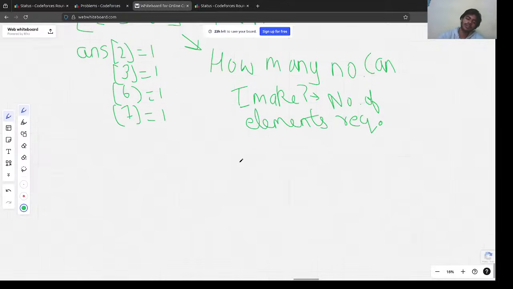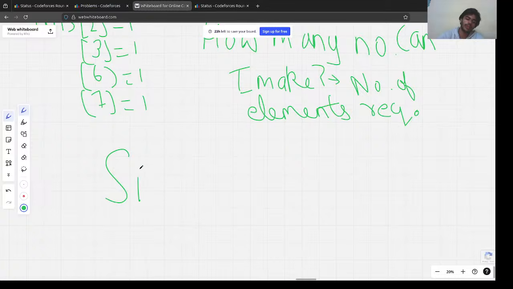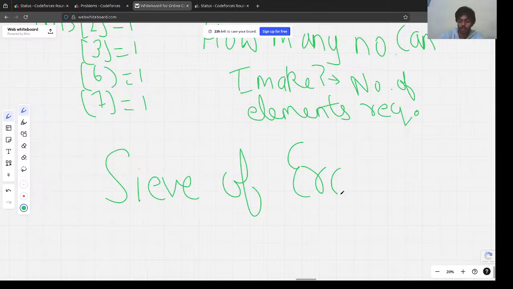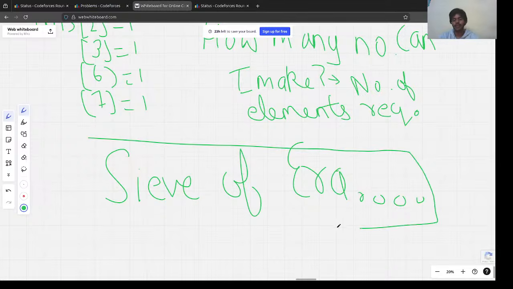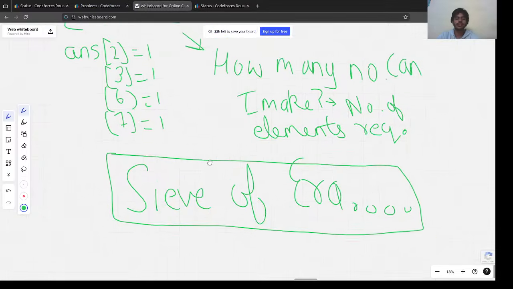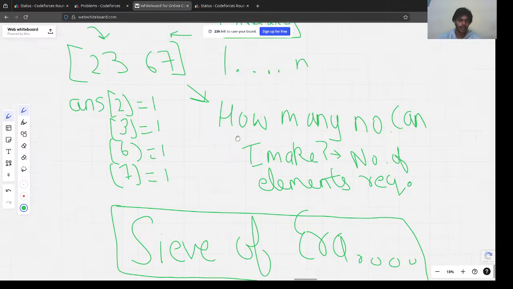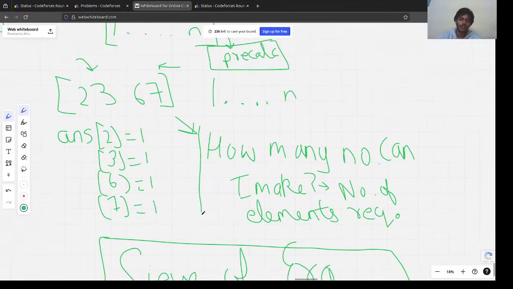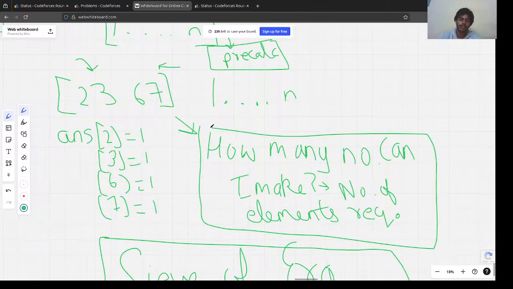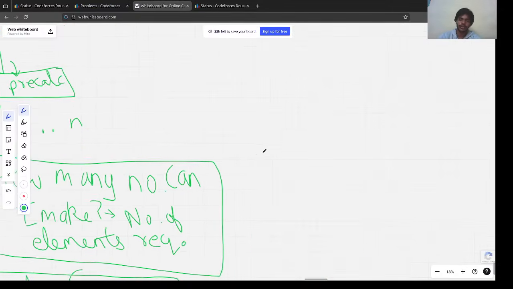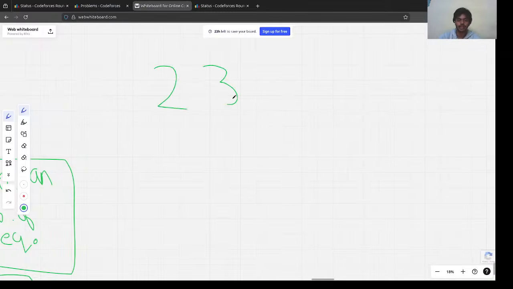everyone is aware of this theorem, right? Sieve of Eratosthenes. I'm probably going to write the wrong spelling, so I'm basically going to write it this way. What my observation was, this theorem is also used to mark down all the elements, right? So similarly, our objective now is, how many numbers can I make using these elements? So using 2, 3, 6, 7, I would start iterating from the last element, 7,